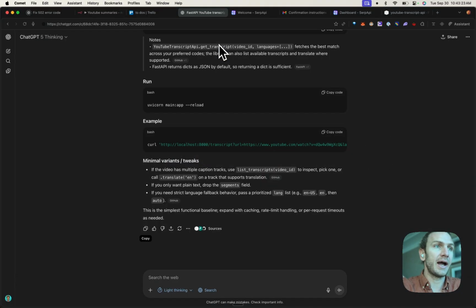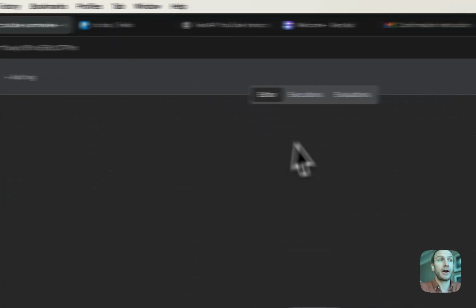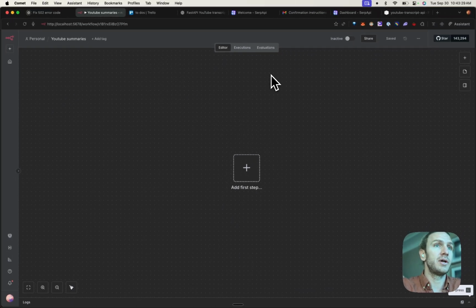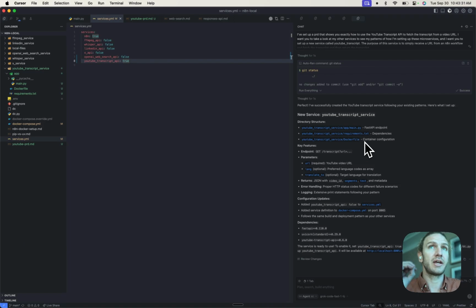Before, I could go in right now and start wiring up n8n stuff, but instead of that, I'm just going to make an HTTP request to my Docker service, to make sure that I can run a curl command, send in a YouTube link, and get a transcript back, just to make sure the service is working.